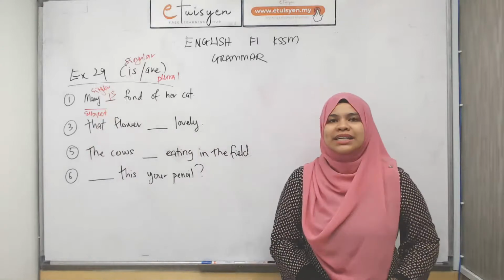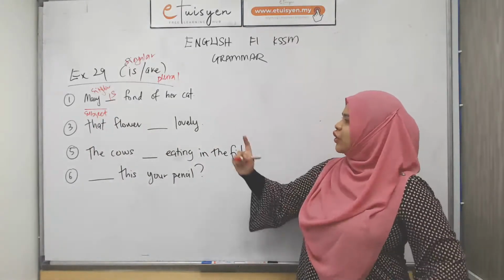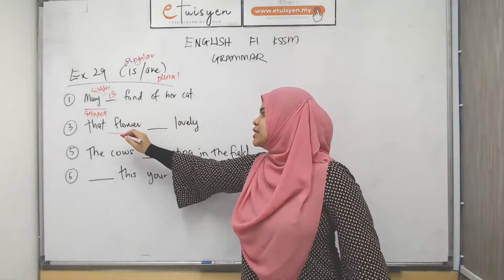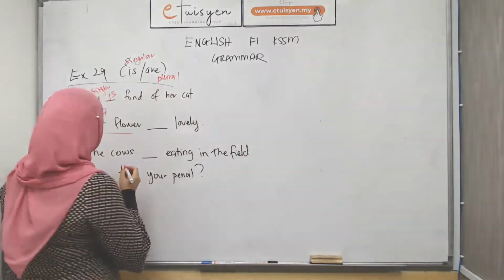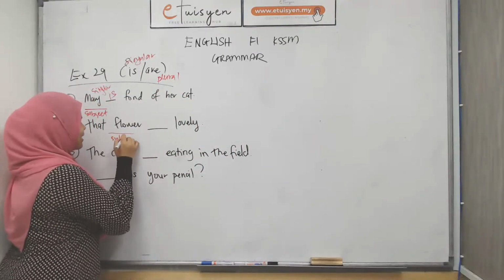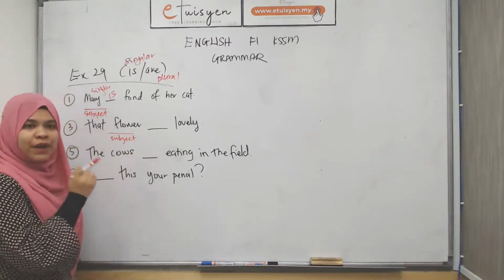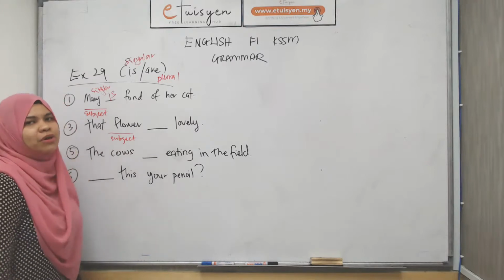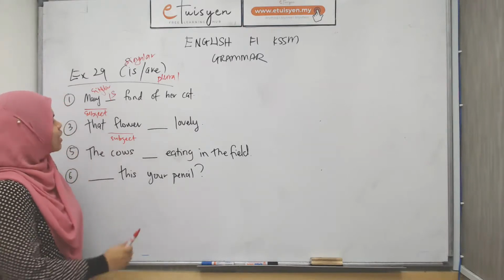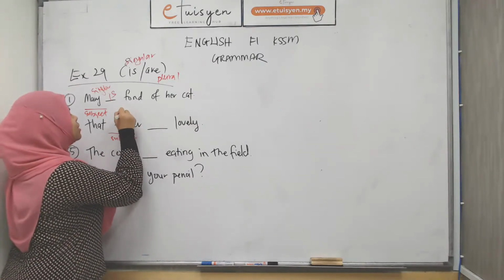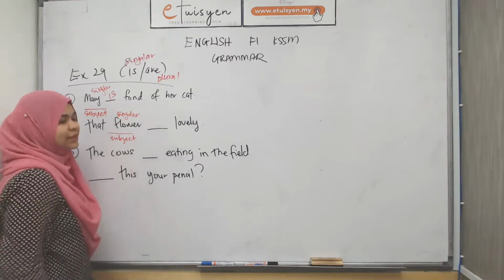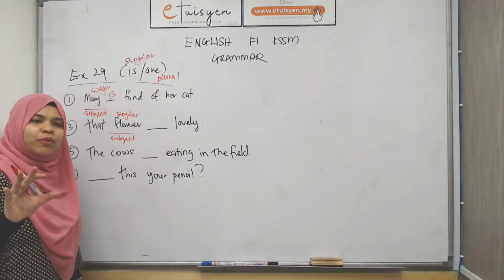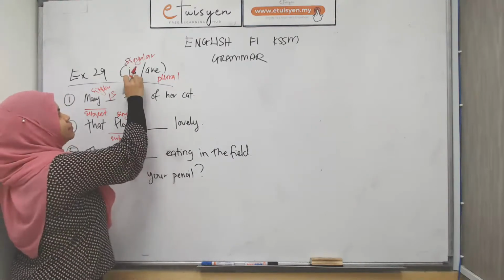Second one, what is your subject? Here we're talking about that flower. So this is your subject, flower. And it's only one flower, just one. Because it's one, it means it's singular. Now, a singular subject, you pair it with a singular verb.